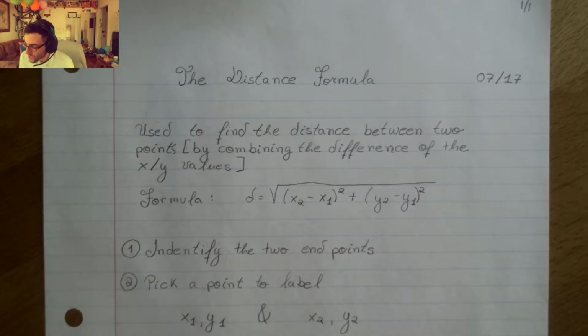But we have distance is equal to radical, in parentheses, x2 minus x1, close our parentheses, squared, plus y2 minus y1, parentheses closed, squared. We're going to square everything, add those squared values together, hit it with a radical, and get our answer.